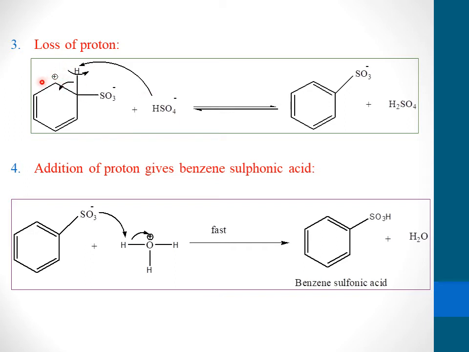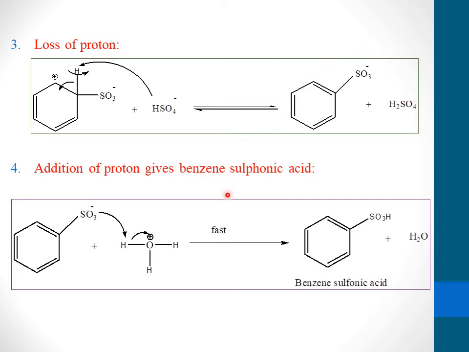Here, to stabilize the positivity as well as to regain the aromaticity of the benzene, the bond between carbon and hydrogen shifts between carbon and carbon, and the lost proton is taken up by HSO4 minus, which was released from the first step, and converted into benzene SO3 minus with the formation of sulfuric acid.